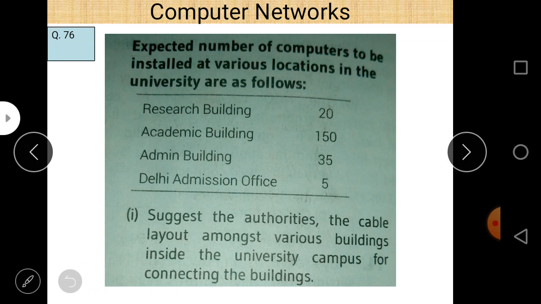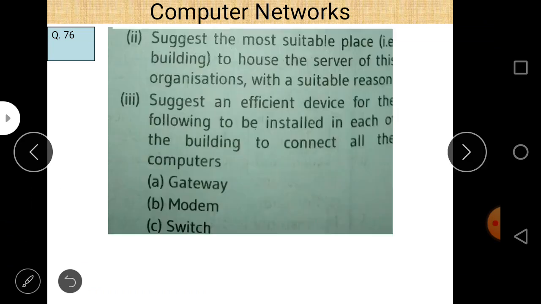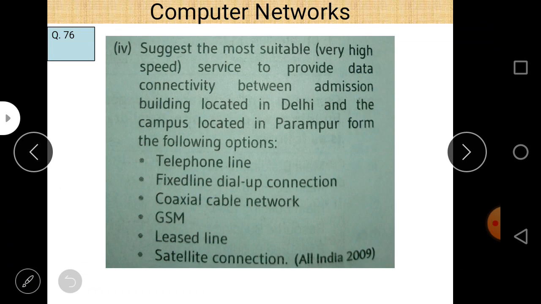We can easily see that research building contains 20, academic building contains 150, admin building contains 35, and Delhi admission office contains 5. So most of the computers are in academic building, and we place a server where there is the maximum number of computers. In this case, academic building contains the maximum number of computers, so we use academic building.